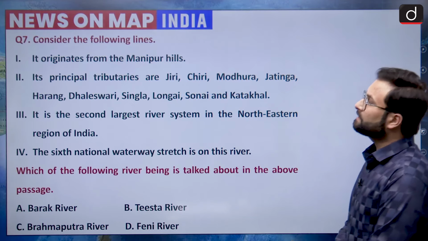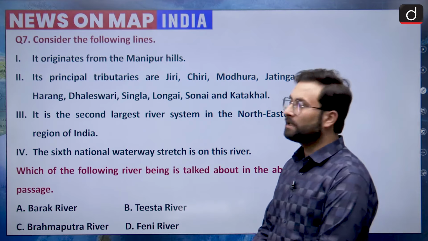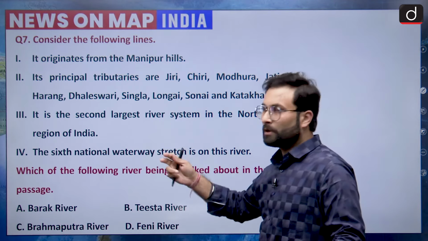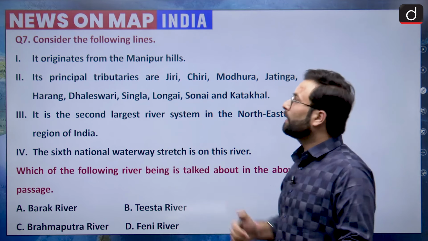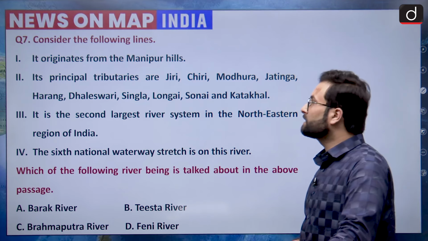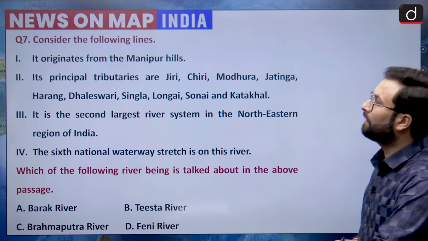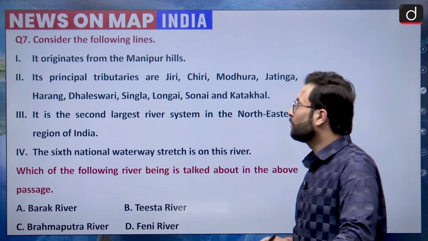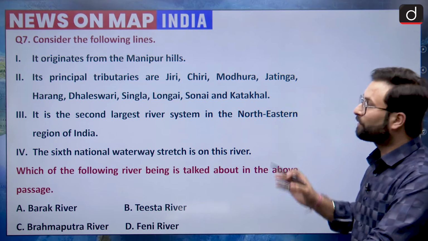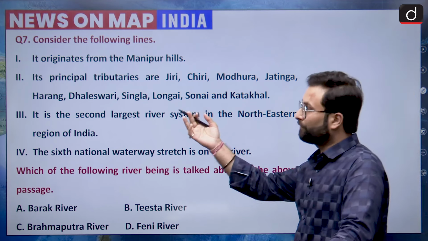Now question number 7. Consider the following lines. It originates from Manipur hills. So there are certain lines which have been given, on the basis of which you have to arrive at your answer. Its principal tributaries are Ziri, Chiri, Modhura, Jatinga, Harang, Daleswari, Singla, Logai, Sonai and Kathakal. So these are some tributaries. If you remember one of them, that would give you an answer.